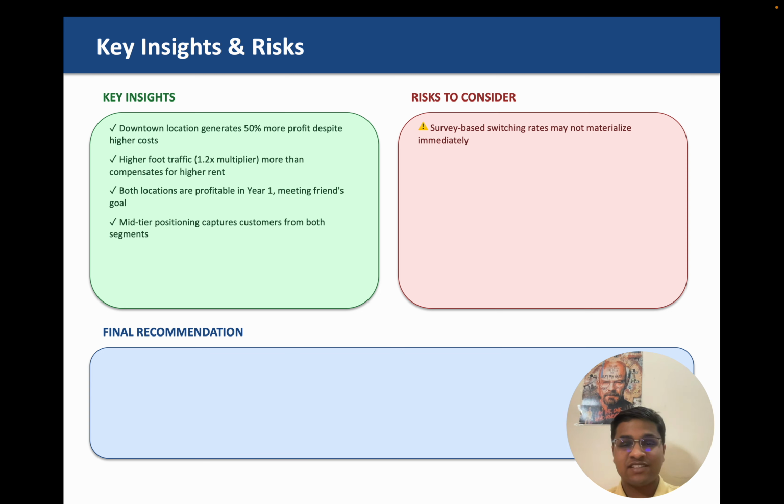Now there are some risks to consider. Survey-based switching rates will not materialize immediately. We have to be considerate that we did a survey with 12%, 8%, and then 1.2 times our estimates. This might not be visible immediately. It might be the case that people said something else in the survey, and the footfall might not be as per our expectations. It might take longer than a year. It might take say 2-3 years to get that value. So this is a risk because it might be the case that fewer people are moving.